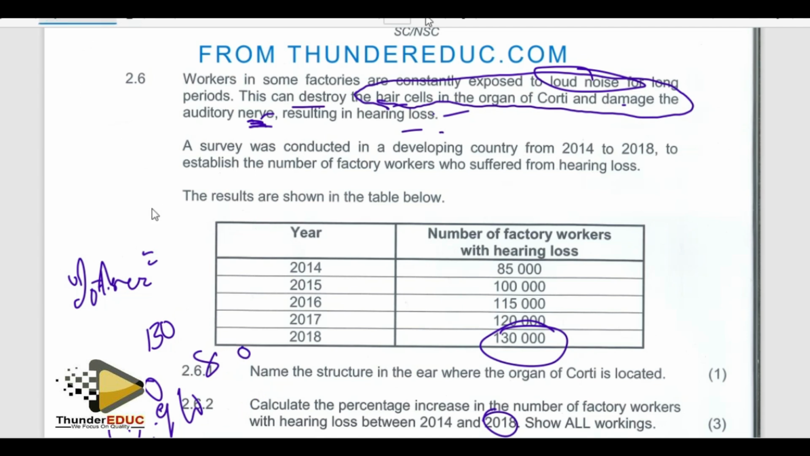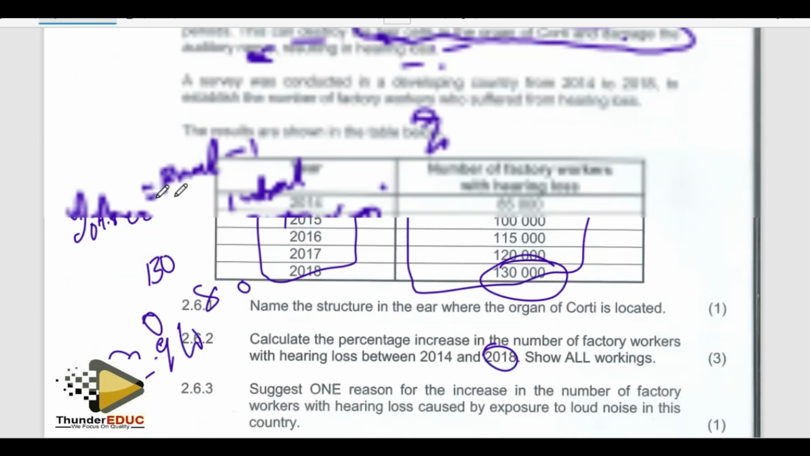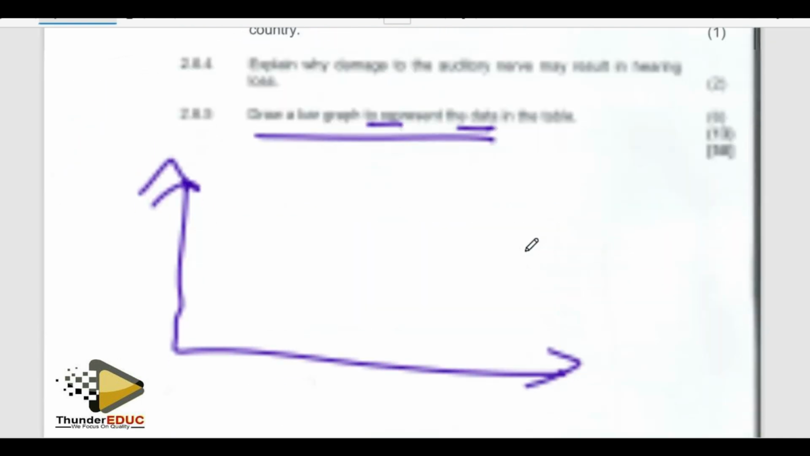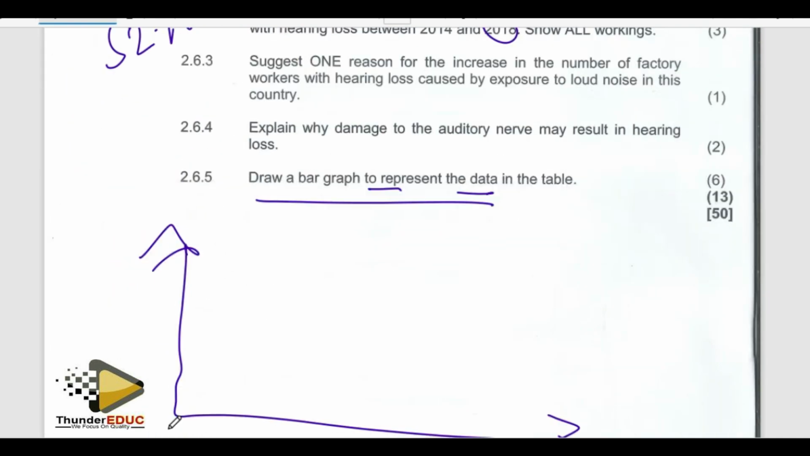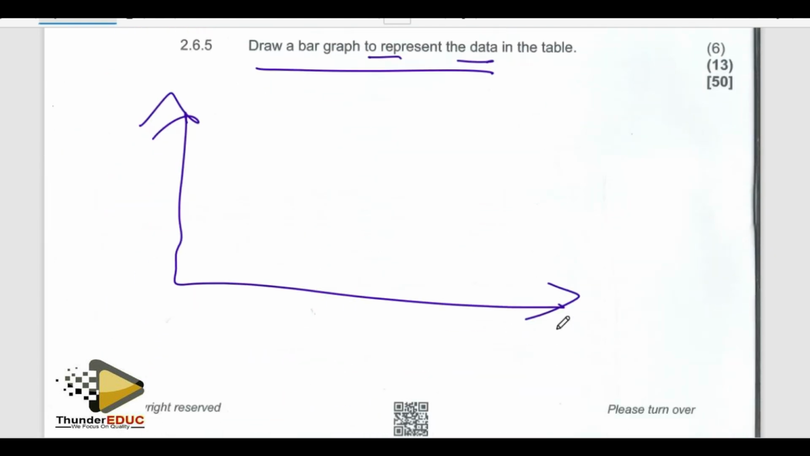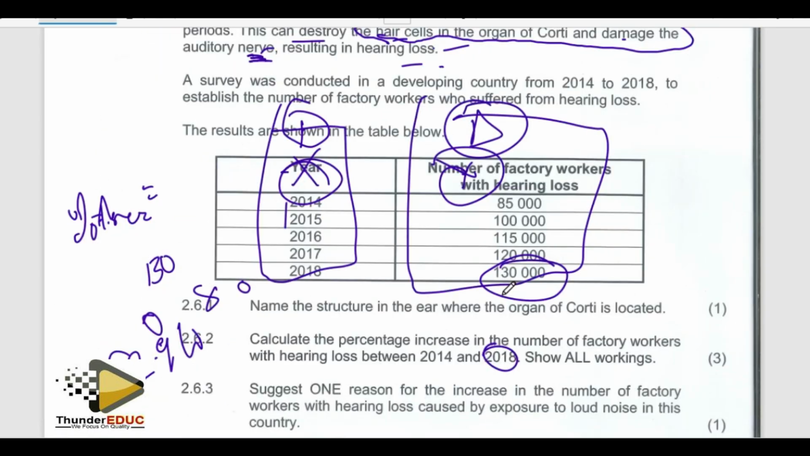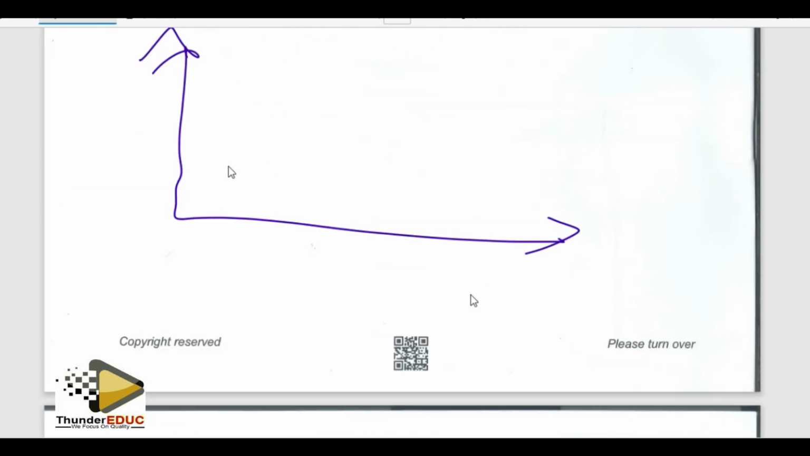The ID method is, you say ID x y: independent variable on the x-axis, dependent variable on the y-axis. This is the independent variable, and this is the dependent variable. So the number of workers is going to be on the y-axis, and the years on the x-axis. Because there is an increase, you will find that it will have that shape.